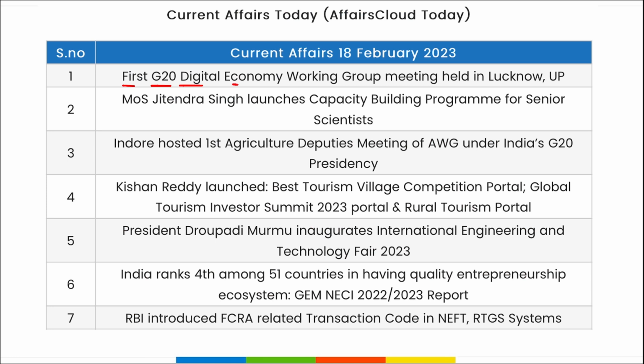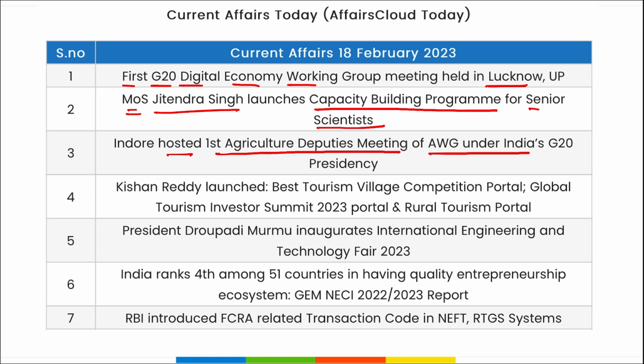First, G20 Digital Economy Working Group meeting was held in Lucknow, UP. Minister of State Jitendra Singh has launched a capacity building program for senior scientists. Indore hosted the first agriculture deputies meeting of AWG under India's G20 presidency.